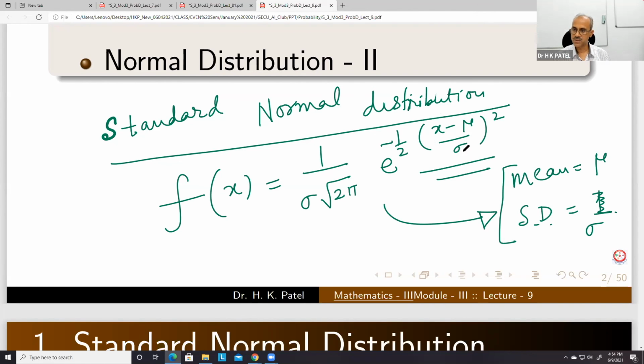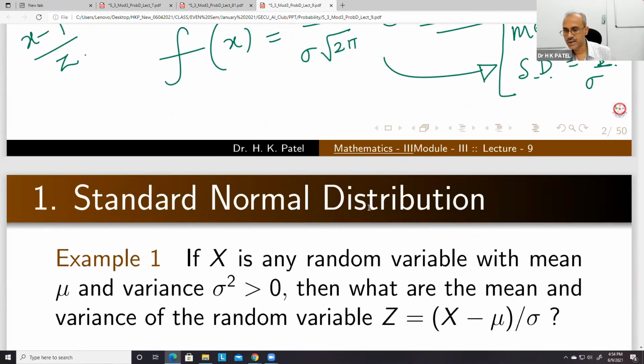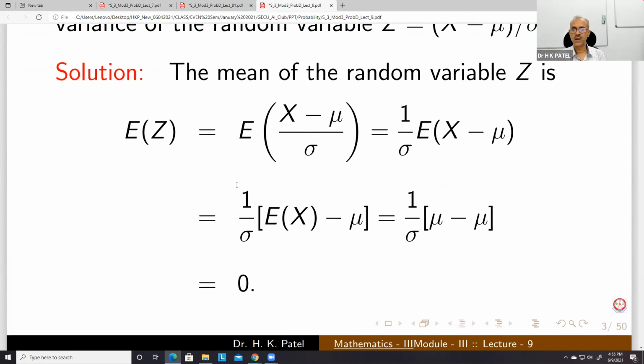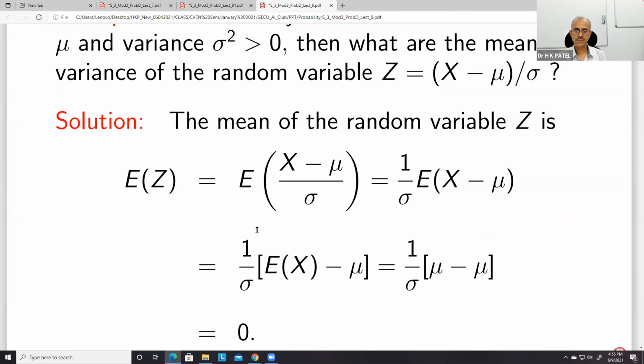this x minus mu upon sigma is equal to z. All right. So this f(x) is converted to a function of z, and you can see that z has mean E(Z).